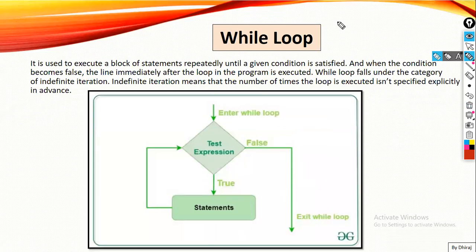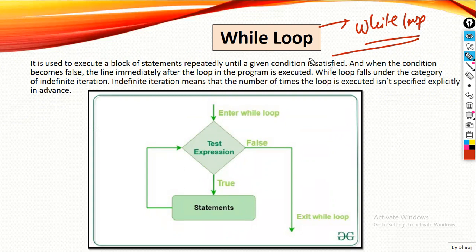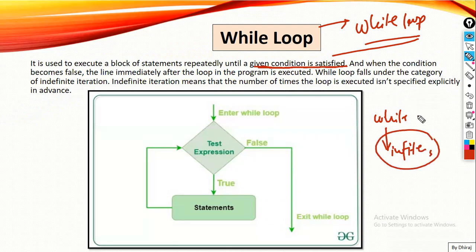The first loop in Python is known as the while loop. So what is a while loop and where do we use it? It is used to execute a block of statements repeatedly until the given condition is satisfied. This is an important point: the while loop will run infinite times until the condition of the while gets false. So the while loop is also known as an infinite loop.